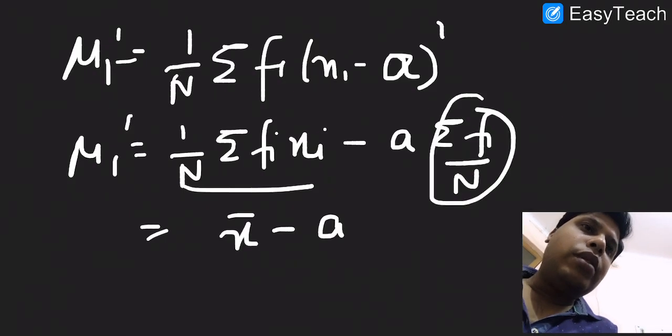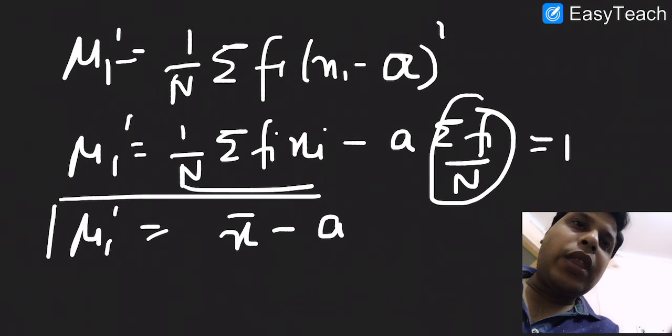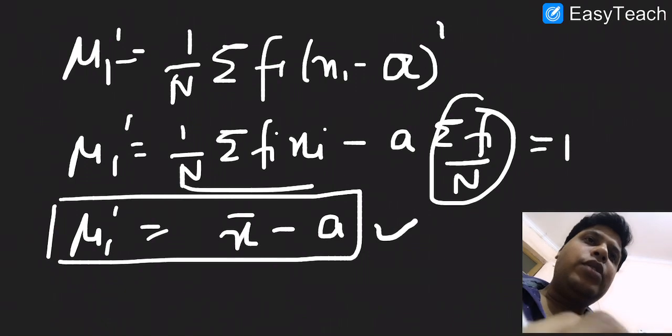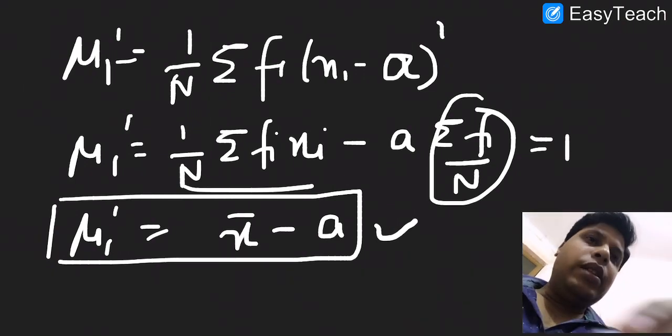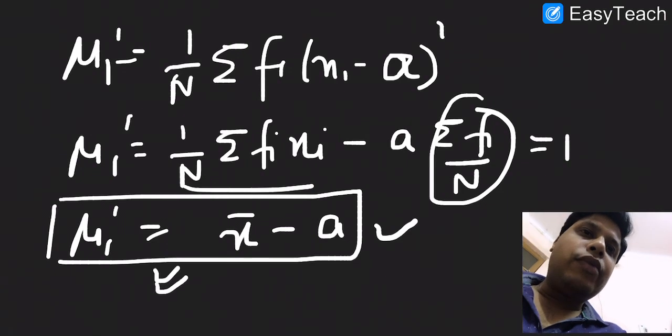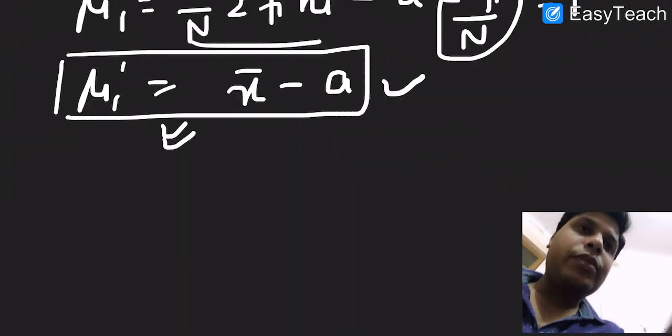So we can rewrite that mu 1 dash equals x bar minus a. Hopefully as of now things are clear to you, that we have to utilize this mu 1 dash here.